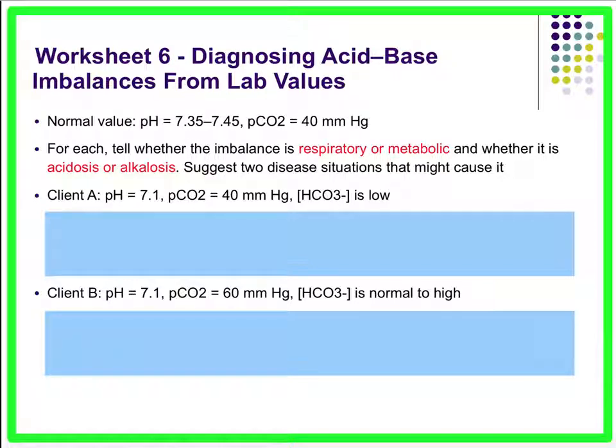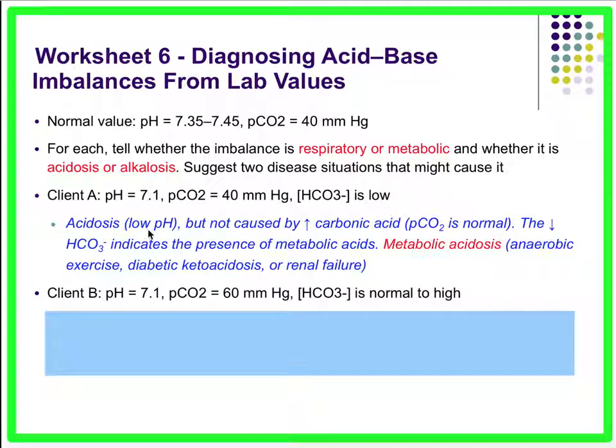So in client A, pH is 7.1. Okay, so already we know the pH is lower than normal, so we have acidosis. Then we see that the partial pressure of CO2 is actually normal and bicarbonate ion concentration is low. So if we look at CO2 and we see that that's normal, then that tells us the respiratory system is not the issue. So what we know is he must be suffering from metabolic acidosis. So what could be causing the metabolic acidosis? Maybe anaerobic exercise, maybe too many keto acids being produced because he's a diabetic, maybe it's due to renal failure.